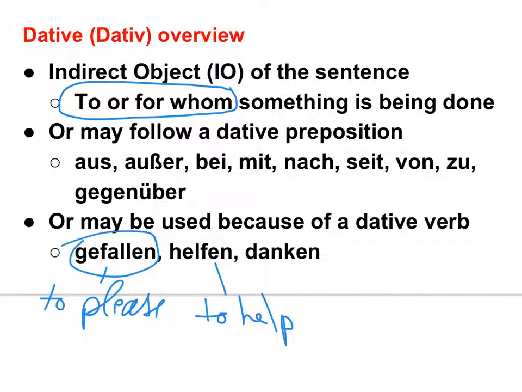What about danken? To thank, yeah. You know, danke, guess where that comes from. So whomever you are thanking. Those are just some of them. There are more than them, but those are the base ones, the common ones. So whomever you thank, whomever you help, to whom it is pleasing, those people or things will be in dative as well.